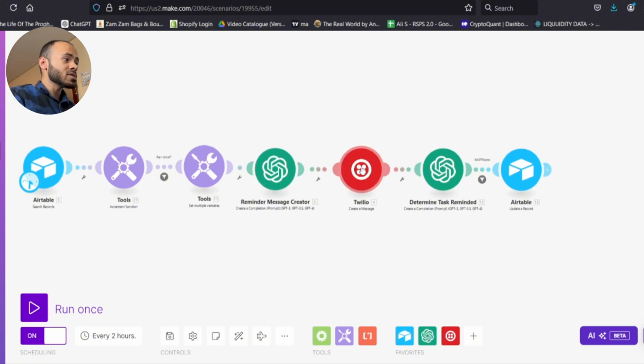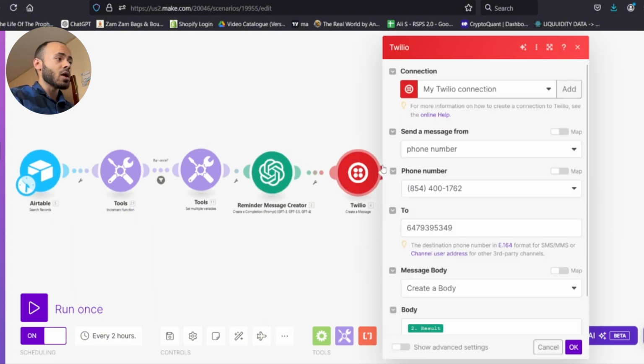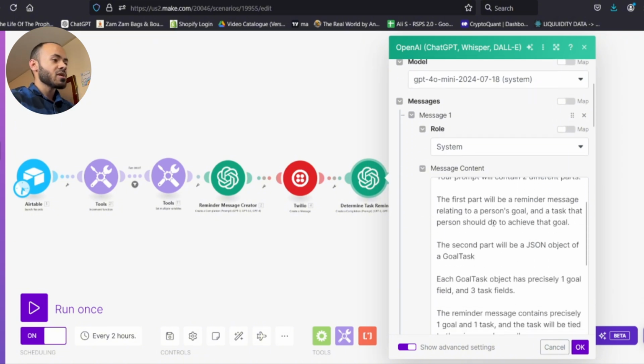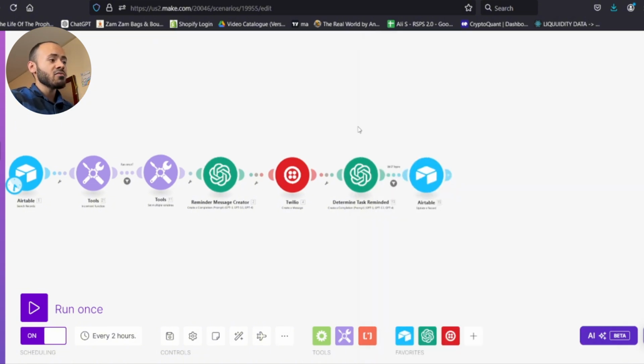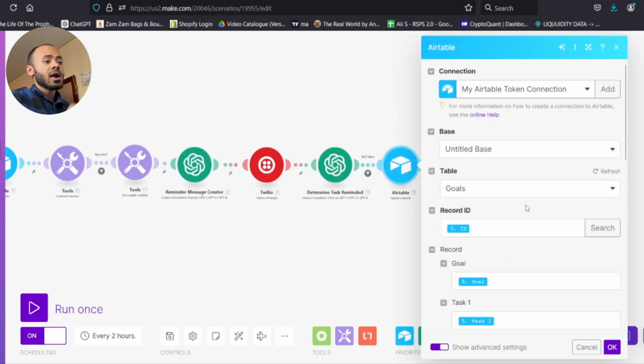It's that GPT. Once the message is finally created, we're sending it by SMS to our user via a Twilio connection. It's very simple to set up. You just want to set up a Twilio account. Over here is another edge case type of thing. We're figuring out which task Coach T decided to remind us of via AI. And then we're going into our Airtable and marking that reminded task as complete. So for this day, we've already reminded you of this message. Now just mark it as complete so we don't remind him again.